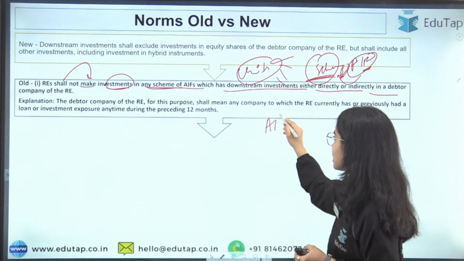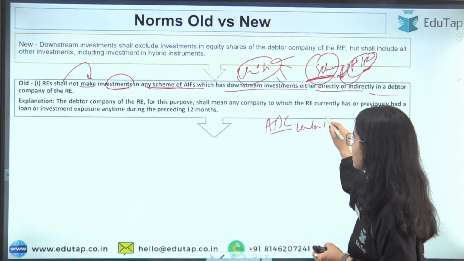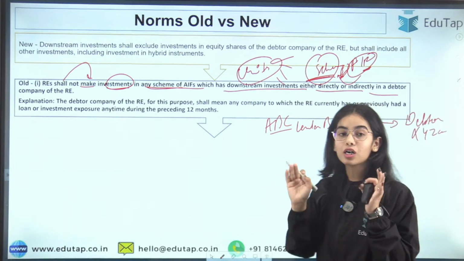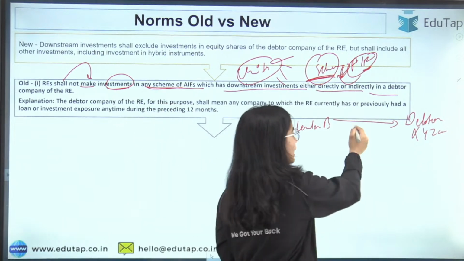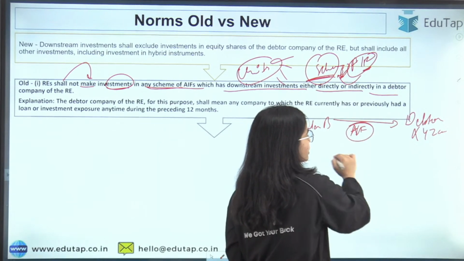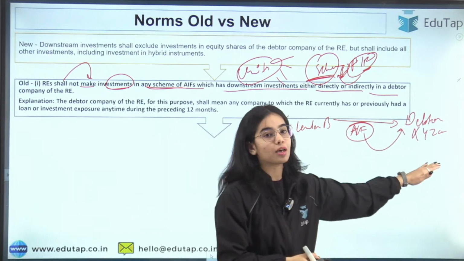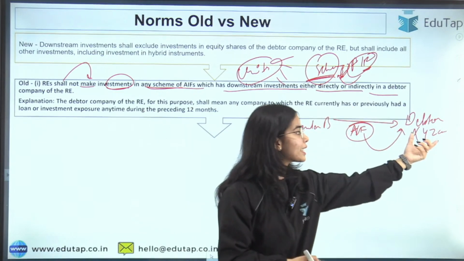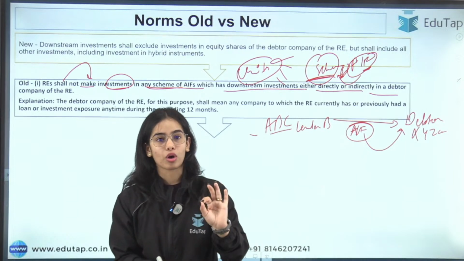So ABC is a lender, a bank, and the debtor is the XYZ company. If any scheme of an alternative investment fund has an investment in the debtor company, then this ABC bank that already has exposure to this debtor company cannot invest in this AIF fund. Is it becoming clearer or not?